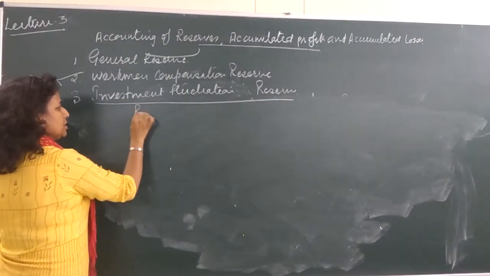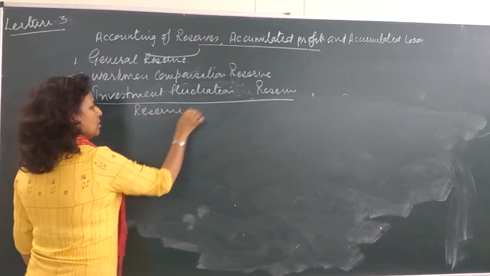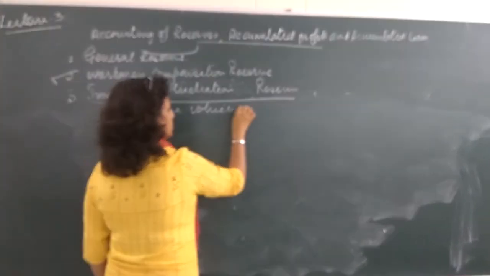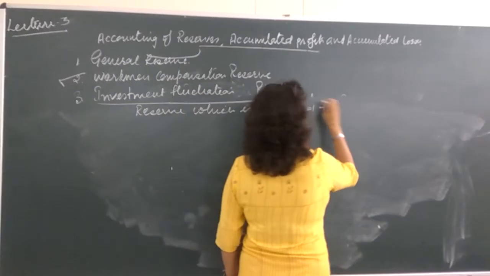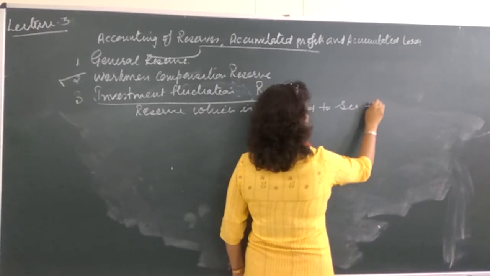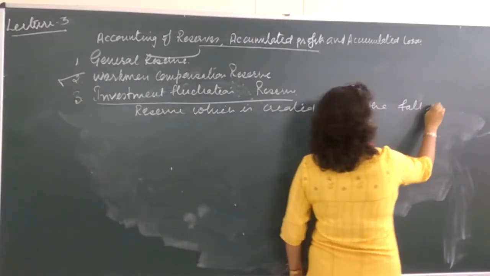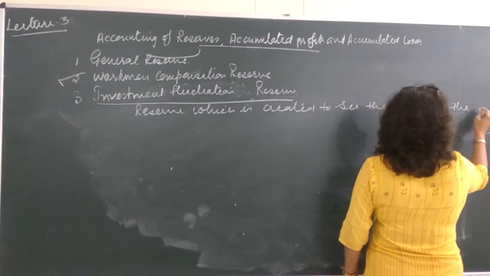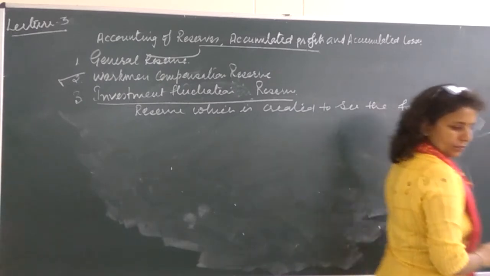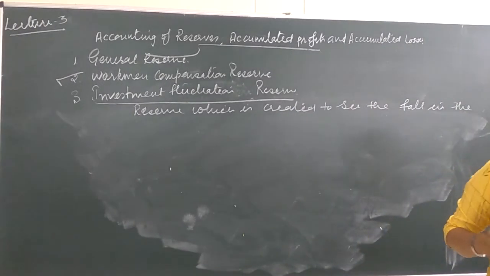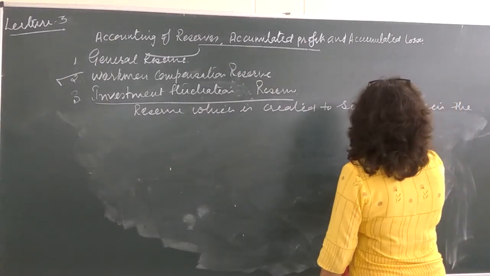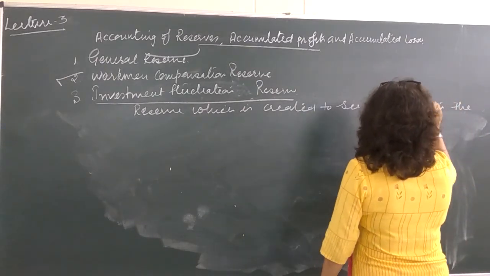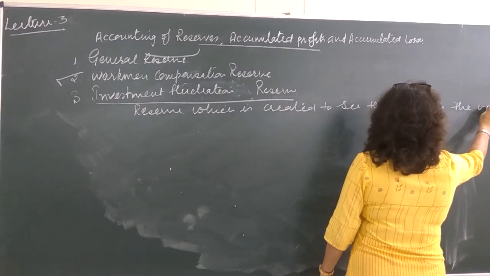The reserve which is created to see the fall in the value of, to see the change in the book value of investment.